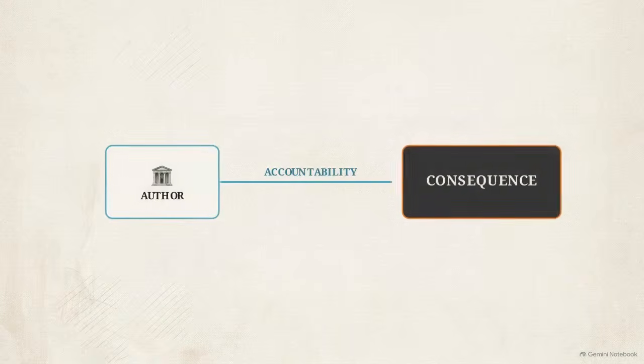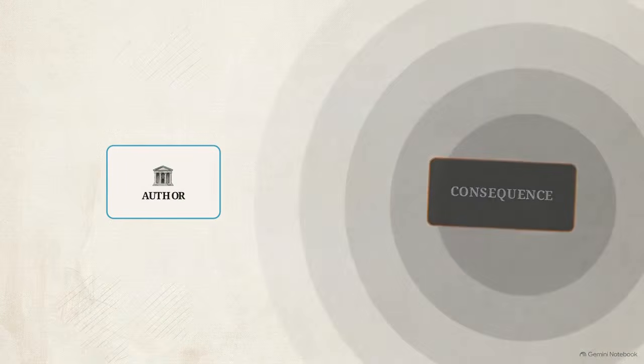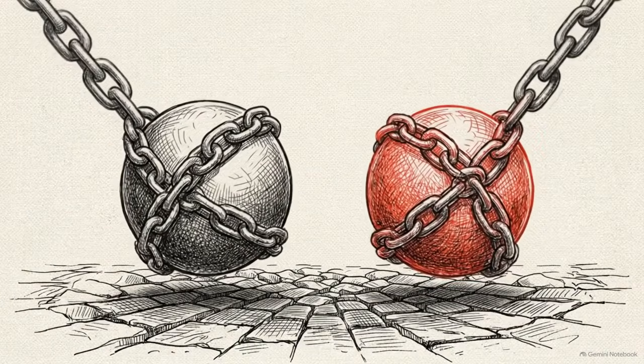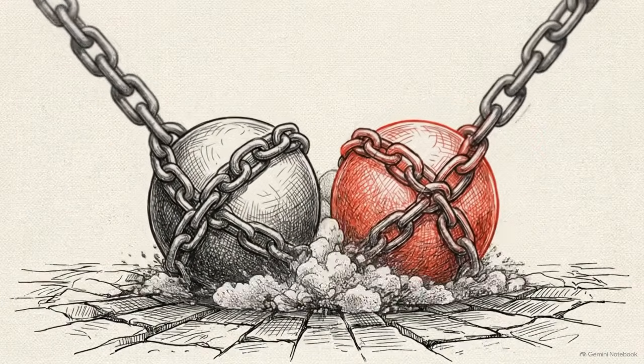Money laundering is an attempt to separate a consequence from its author. Ternary logic ensures that in the future of global finance, those two things can never be pulled apart again.